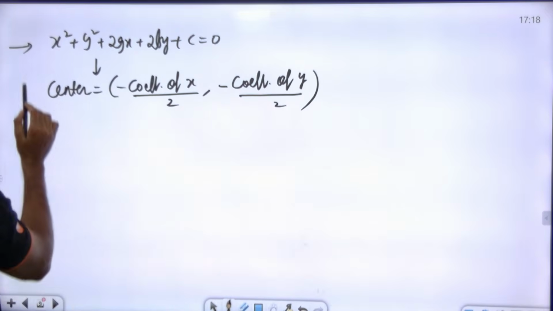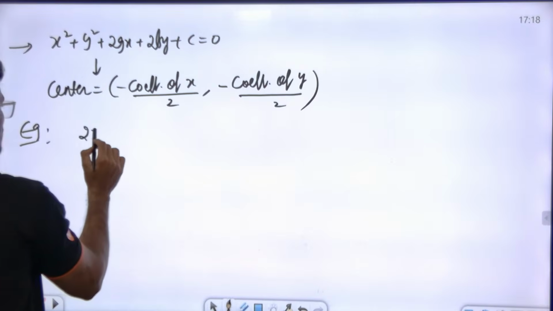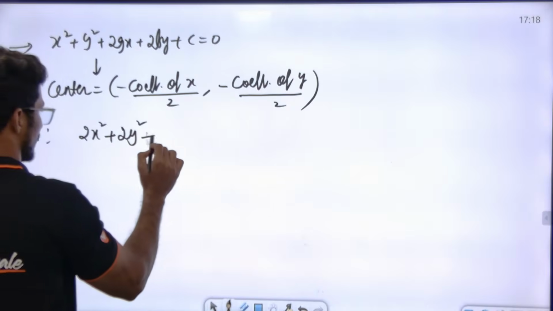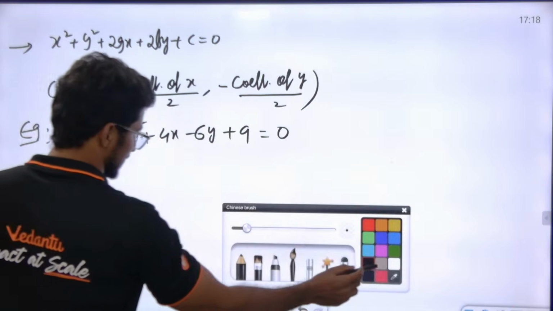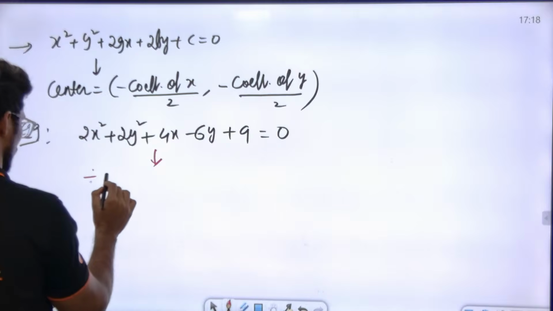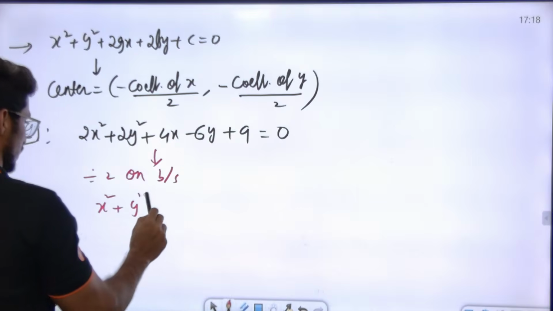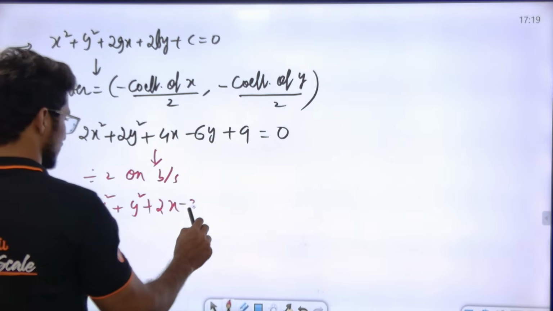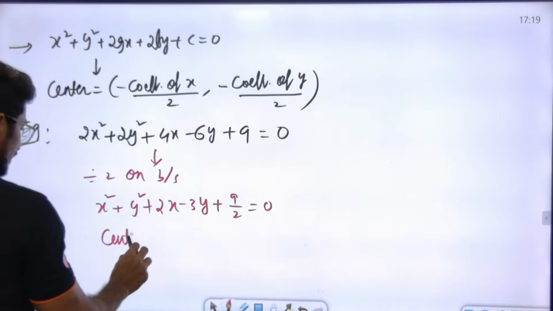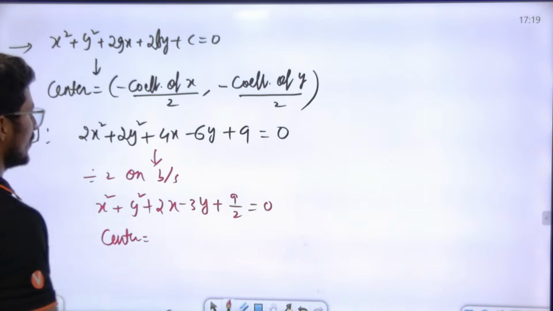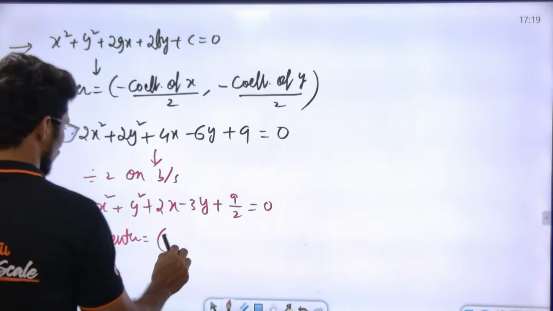If you want an example: 2x square plus 2y square plus 4x minus 6y plus 9 is equal to 0. What is the radius and center? First divide both sides by 2, so it converts to the standard general form: x square plus y square plus 2x minus 3y plus 9 by 2 is equal to 0. What is the center? Minus coefficient of x by 2. The coefficient of x is 2, half of it is 1, so minus 1.